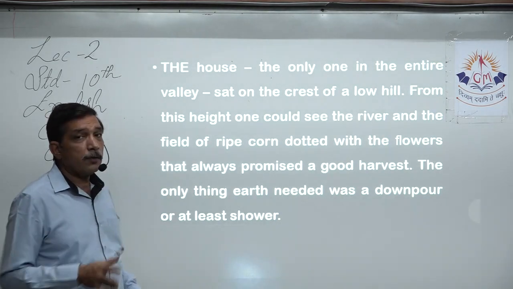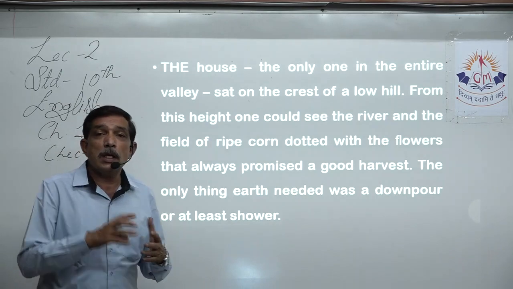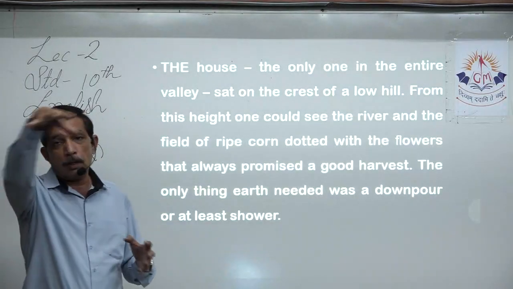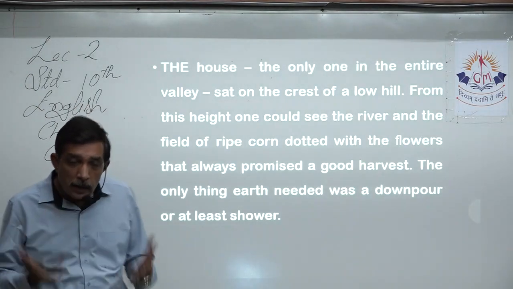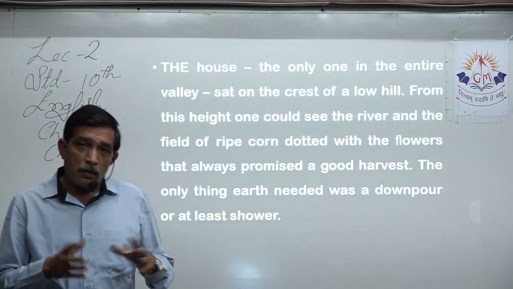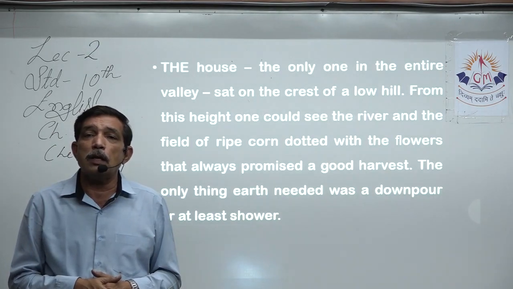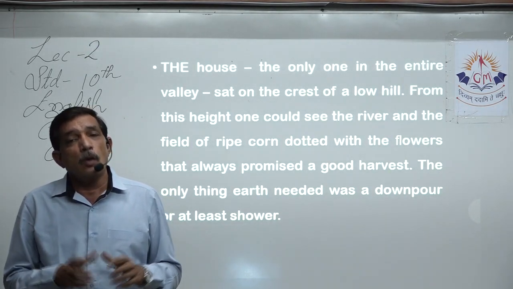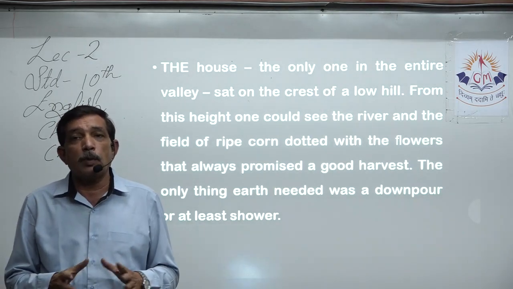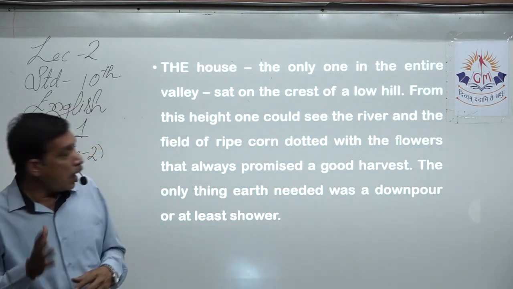Ripe corn dotted with flowers. If you see from the top, you can see the flowers that are dotting the complete scene in front of him. Always promised a good harvest. More than necessary flowers, or a great many flowers on a single maize plant, is assuring you that there is going to be quite good fruit on it.